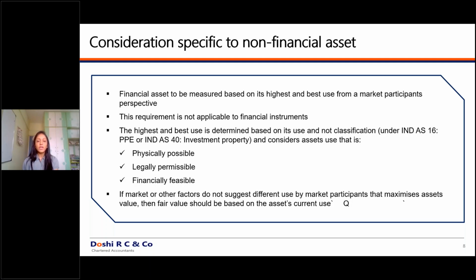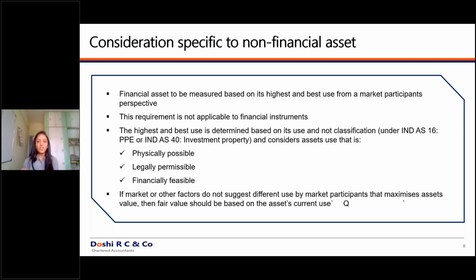So this is about how to decide for what purposes the asset would be used. Just assuming that however the entity is using that asset, the asset would continue to be used in the same manner, is not the assumption to be used for deciding the fair value. Please understand the background. This standard has given principles for the purpose of fair valuation.